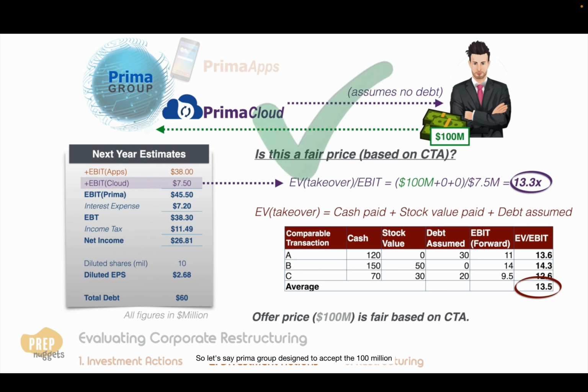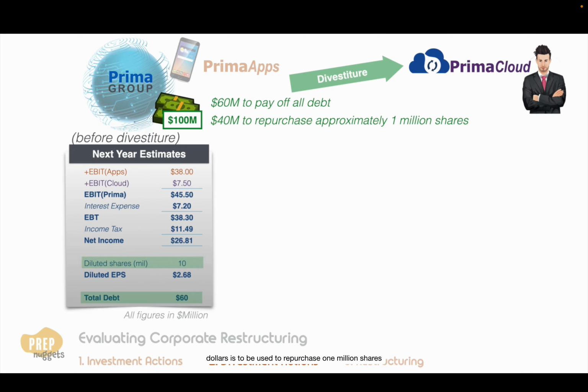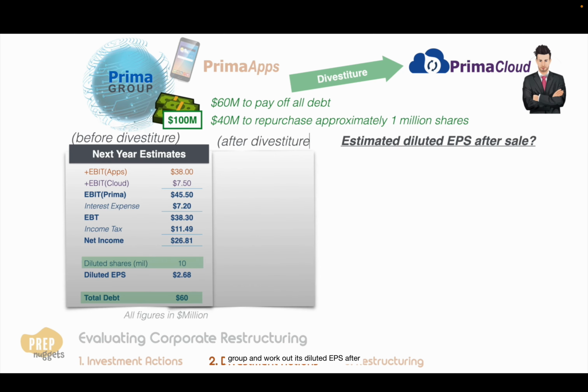So let's say Prima Group decides to accept the $100 million offer. With the cash received, the company plans to immediately pay off all the $60 million debt on its balance sheet, and the remainder of $40 million is to be used to repurchase 1 million shares from the open market. Estimate the pro forma financial statements for Prima Group and work out its diluted EPS after the sale.